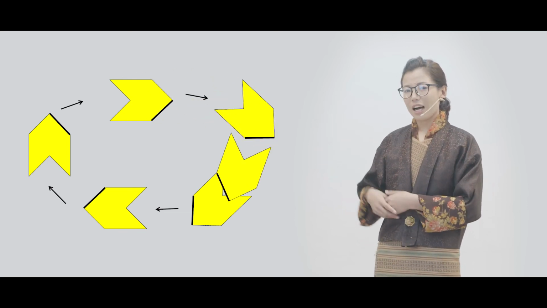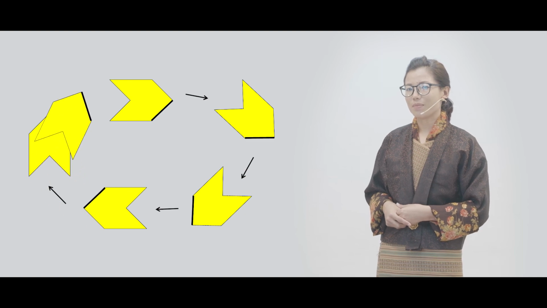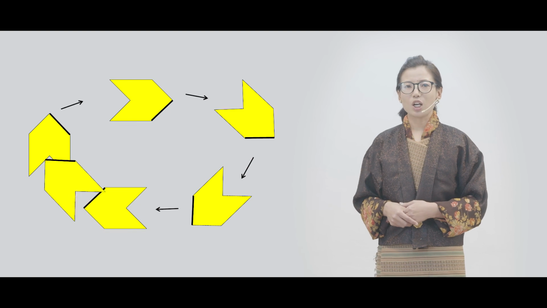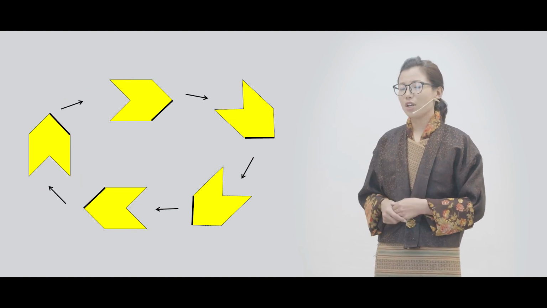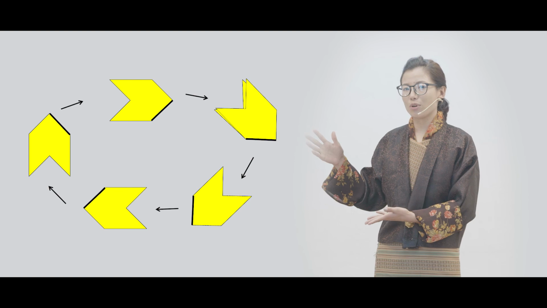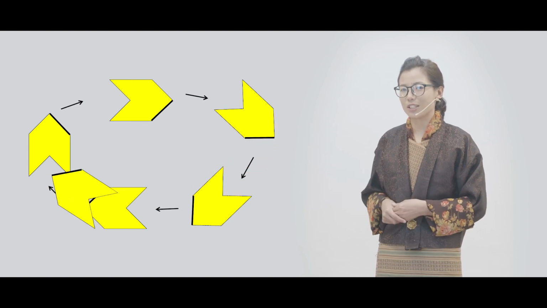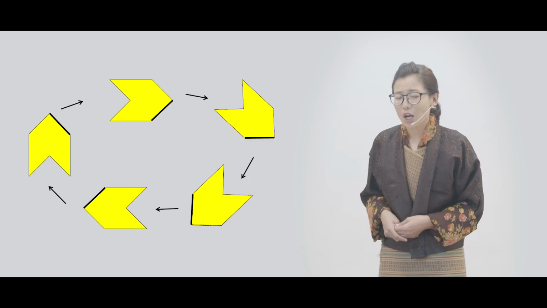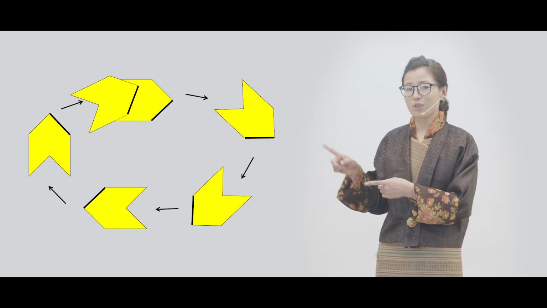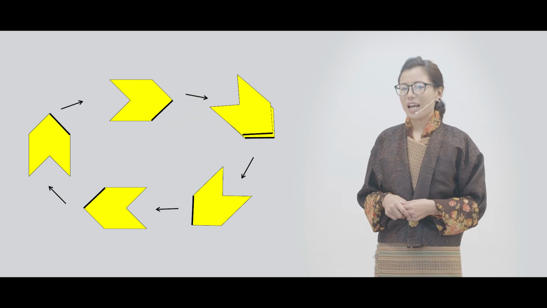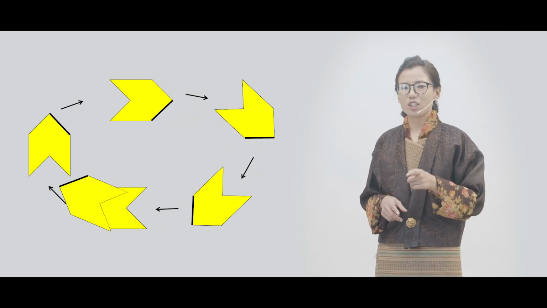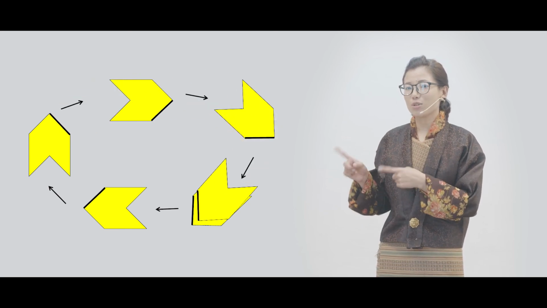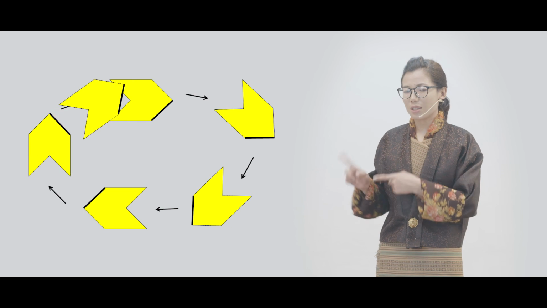Does this arrow have rotational symmetry? Yes or no? No, isn't it? The reason? Because this arrow has not looked the same at any point before making one full turn. So if this shape does not have rotational symmetry, what will be the order of rotational symmetry for this one? I know most of you have thought that the order of rotational symmetry is 0 since it does not have rotational symmetry.